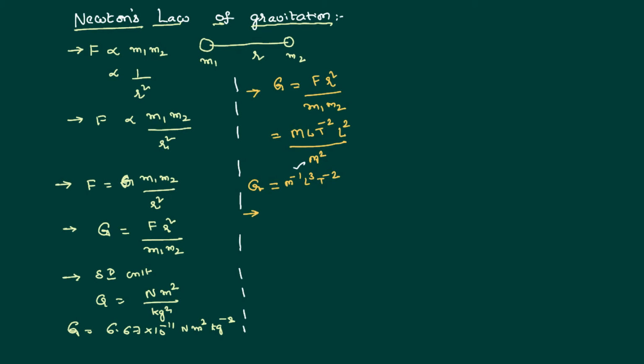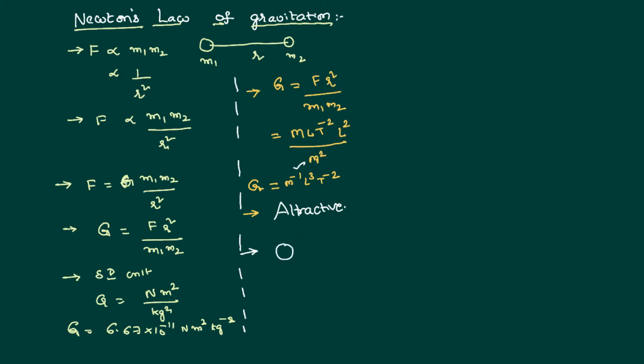So that is regarding Newton's law of gravitation: there will be a gravitational force existing between every two bodies because every body has mass, and that gravitational force is directly proportional to the product of the masses and inversely proportional to the square of the distance. And I would like to remind that gravitational force is always an attractive force. It will never repel any other body.